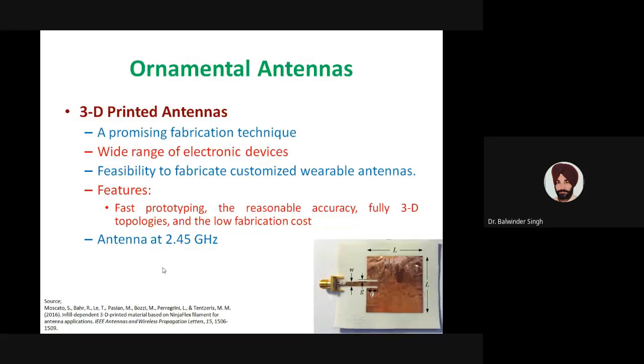In this particular example, the substrate material is printed using the 3D printing or additive manufacturing technique. On that substrate, an adhesive copper sheet is used to implement this antenna, which is shown in the figure. So this is one example. We can also have printers where we can print all the layers, the metal layer as well as the substrate layer. Especially 3 sessions are there in which we will be talking about different options of printing 3D and fabricating or designing 3D antennas.